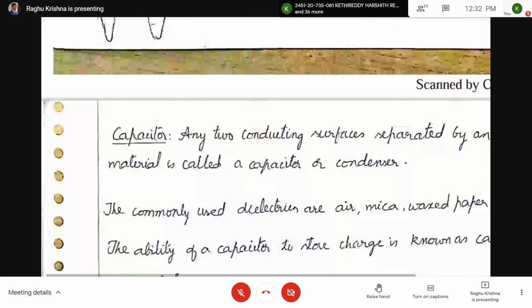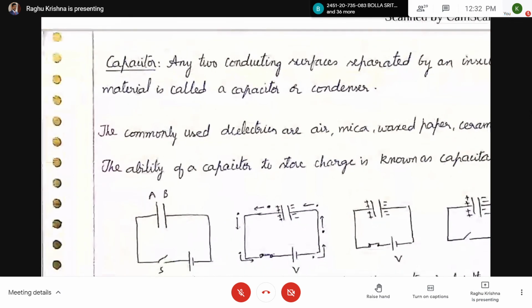Now coming to capacitor. So before going to capacitor, do you have any doubts in inductor? Yeah, please respond. Can I start capacitor? Okay, I'm starting the capacitor.